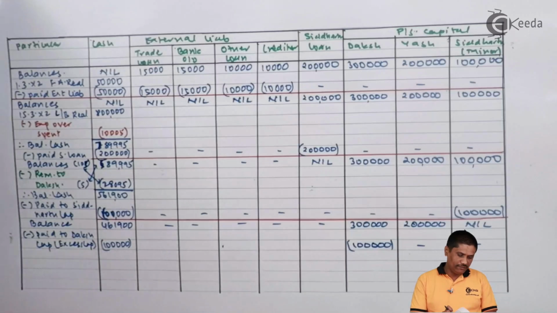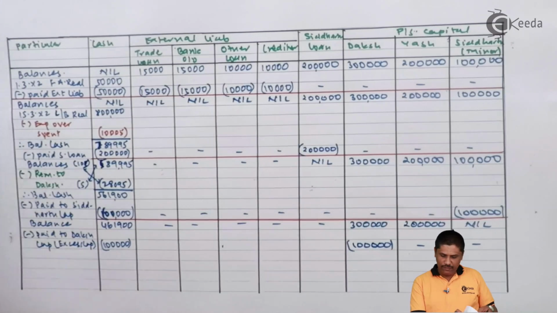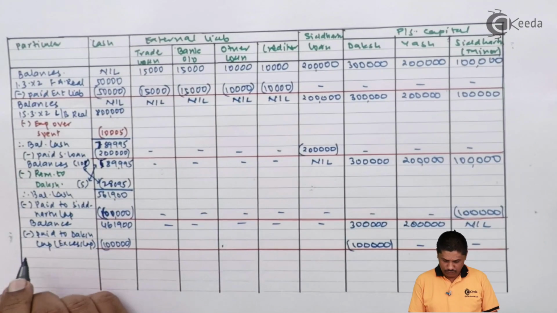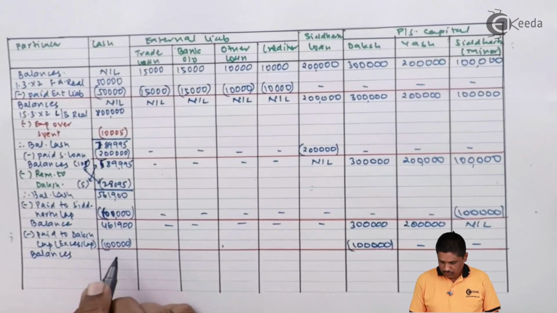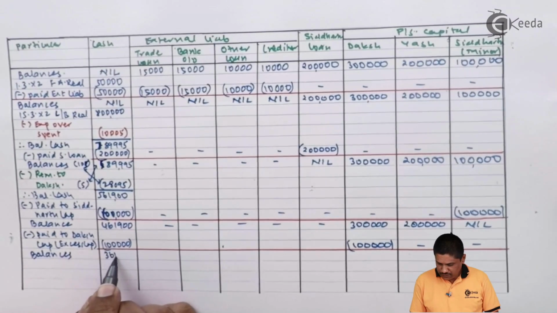Once again we have completed one stage. Let us again take the balances. $361,900.